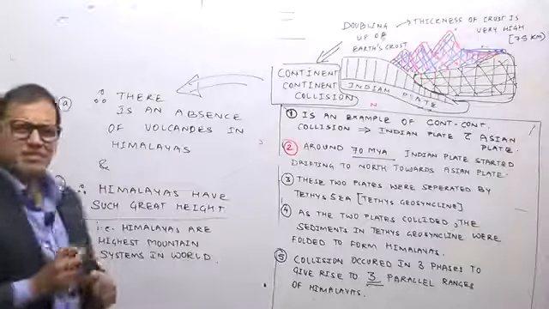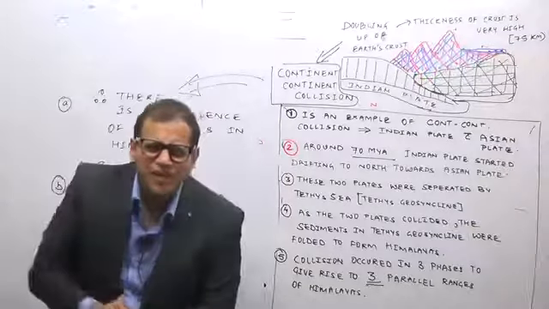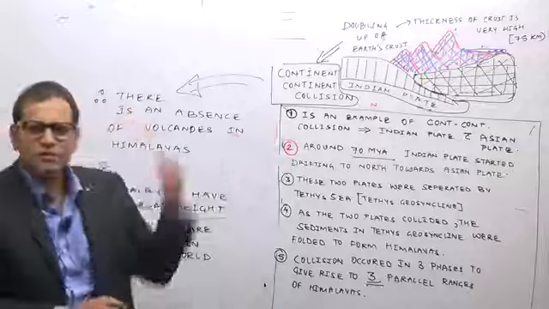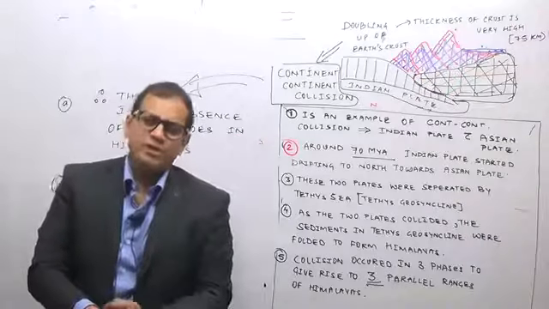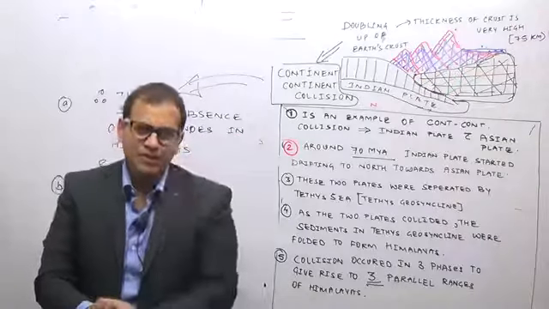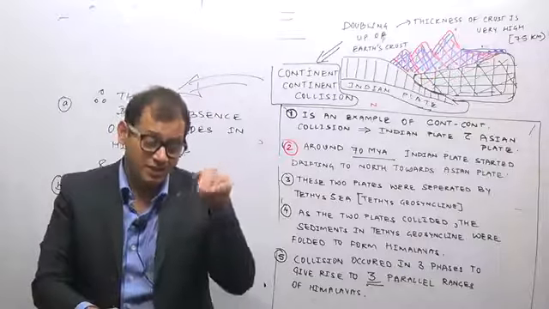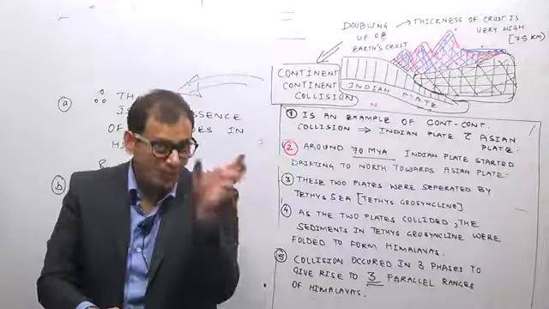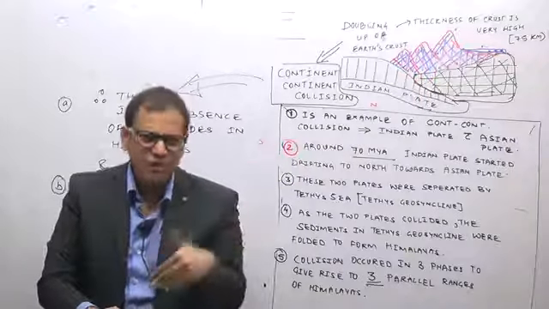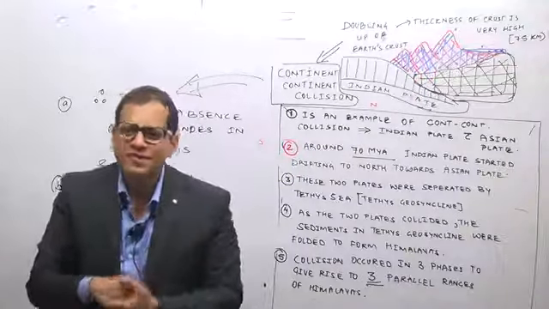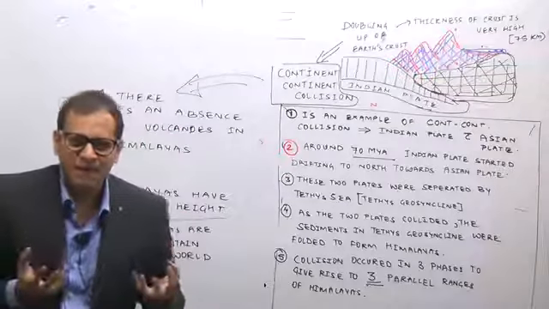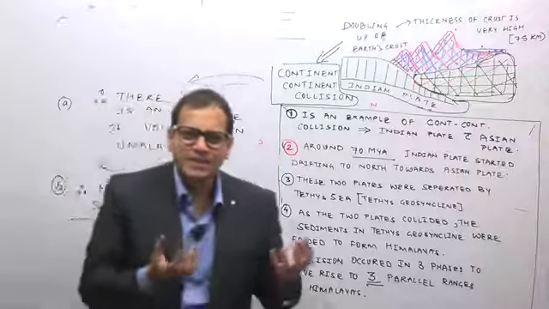Now, if you ask me whether initially there was a volcano in Himalayas, you just have to imagine what we have drawn previously. What we drew previously, there was a Tethys Sea in between. Initially, obviously, the Tethys Sea went below. Tethys Sea was an ocean, and the ocean went below. And therefore, obviously, where ocean will go below, because the oceanic part is dense, Sima. Continental part is light, Sial.